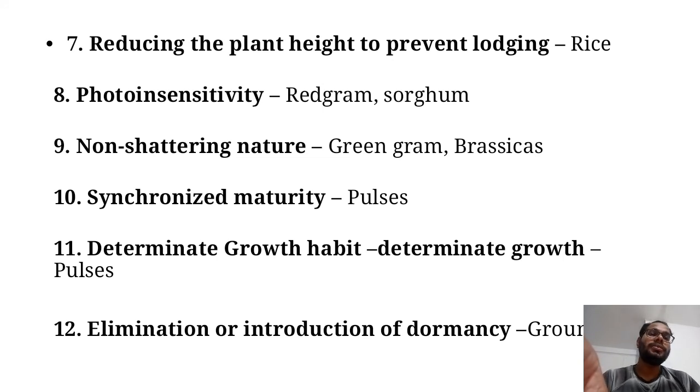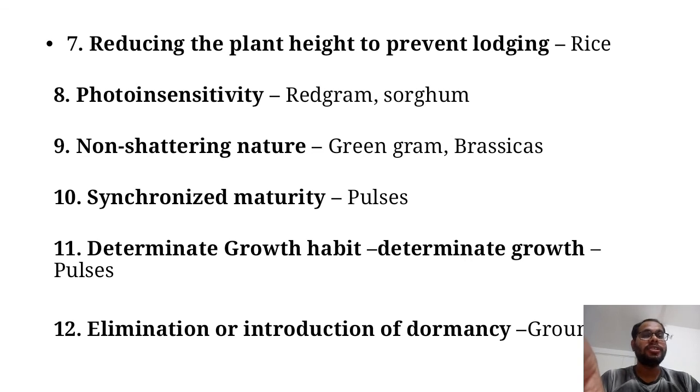After dormancy in crops such as groundnut, the seed cannot germinate in the field. So we are trying to reduce the dormancy or introduce genes which eliminate the dormancy.